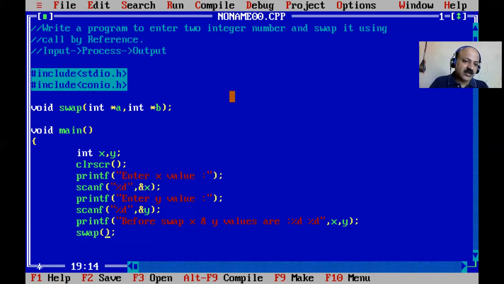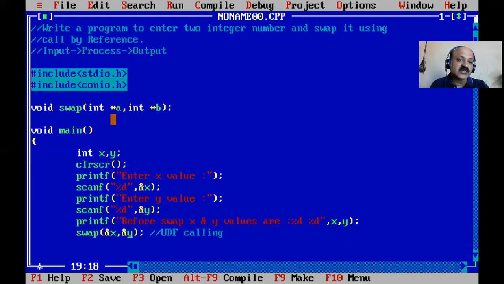In my UDF lecture I gave all the details: the types of function, declaration, calling, definition, syntax, and how many parts, all covered. Here, unlike call by value, we cannot pass just x and y. So I write this calling, the UDF user defined function calling. Here we cannot pass the value. That is the difference between call by value and call by reference. Here we have to pass the address, so a pointer is required.